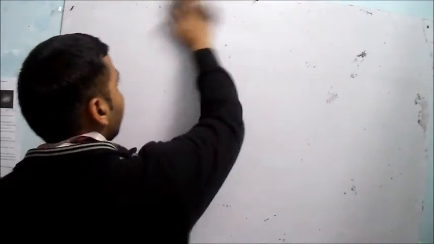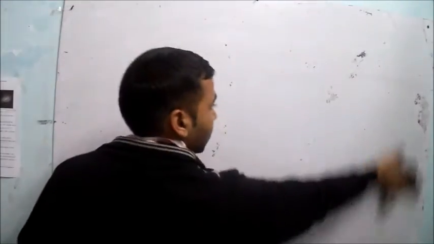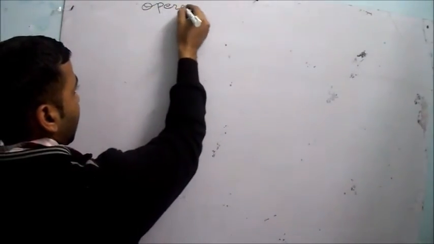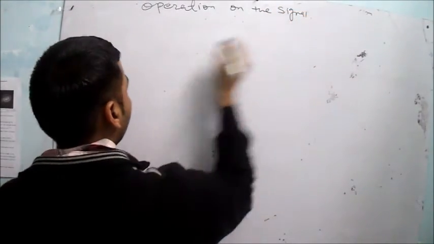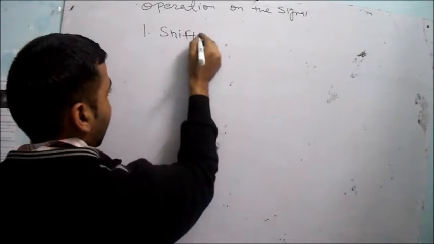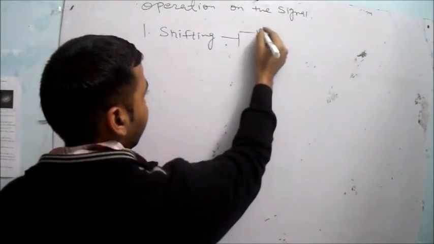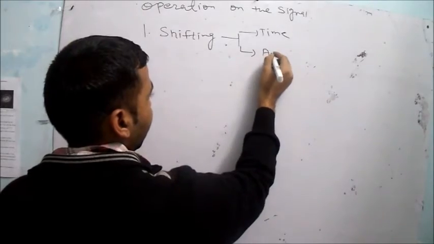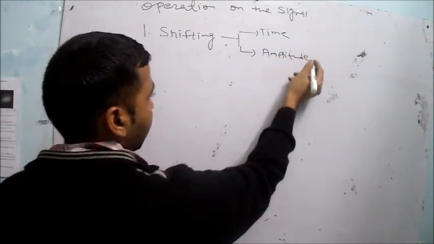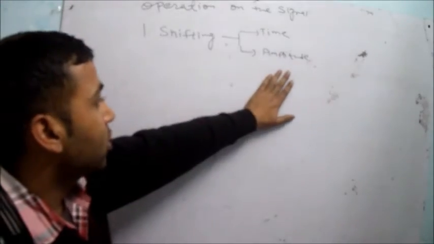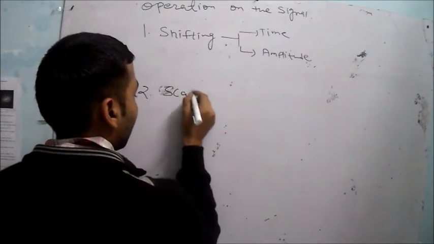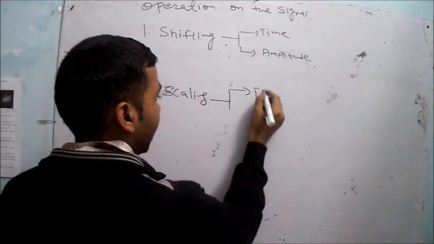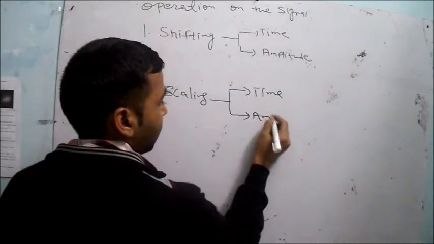Now I am coming to the topic, the operations on the signal. Different operations on the signal. The first operation is the shifting operation. Shifting is possible in the time axis as well as in the amplitude axis. Second point is scaling. Scaling is possible in the time as well as in the amplitude.